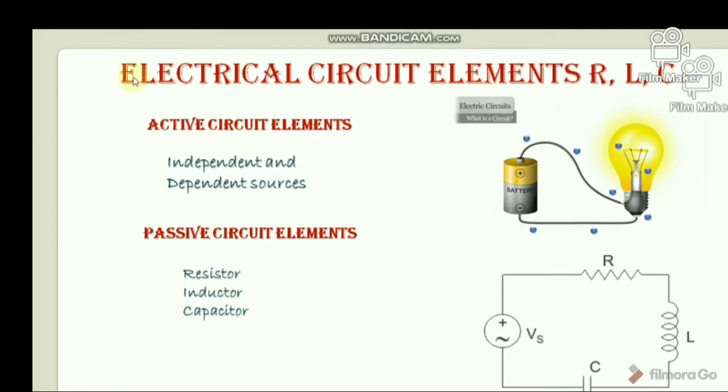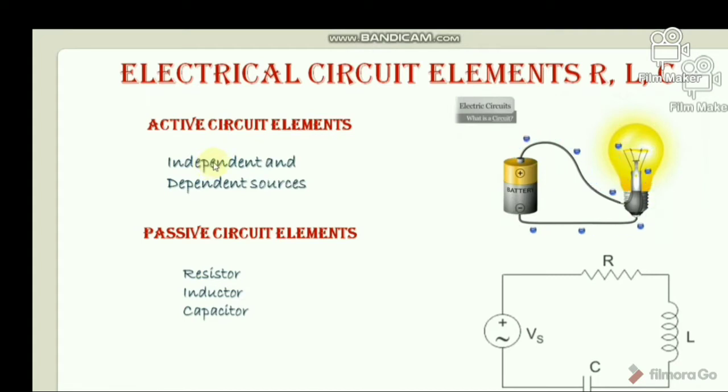So what are the basic circuit elements? As mentioned in the introduction part of this video, a circuit is an interconnection of elements. These elements are classified into active or passive elements based on their capability to generate energy. So what is an active circuit element? Active elements are those which can generate energy. Examples include batteries, generators, operational amplifiers and diodes.